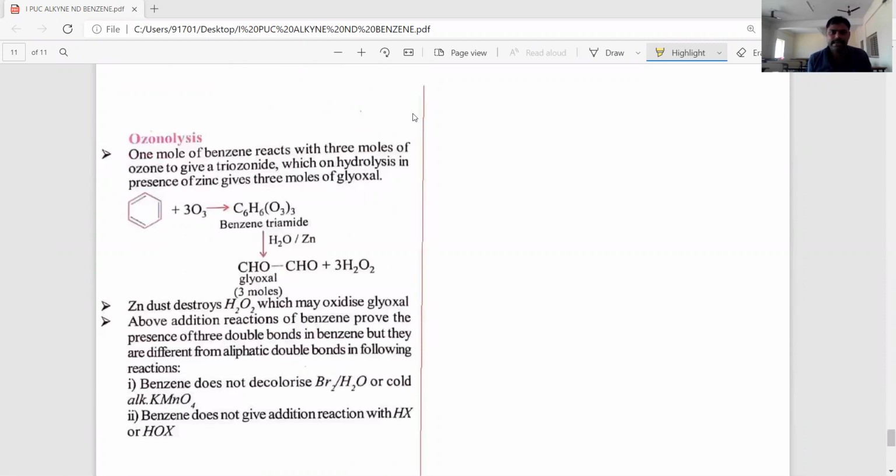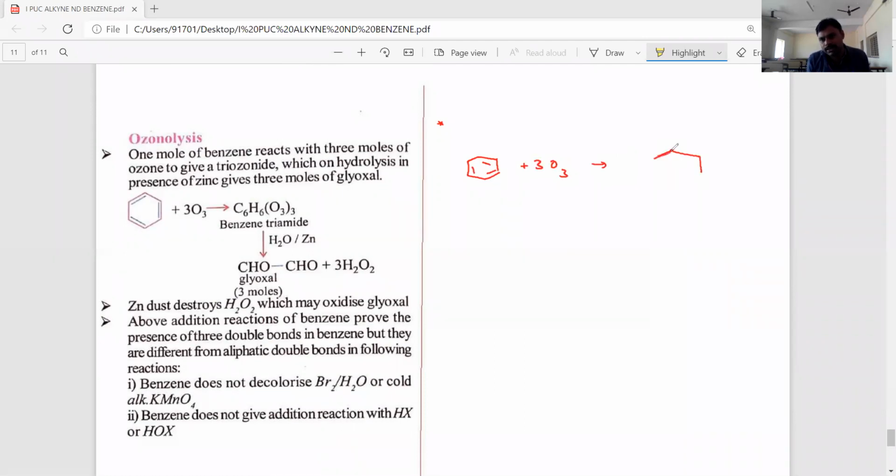Benzene contains 3 double bonds, that's why it is adding 3 molecules of ozone. It's taking 3O3 to form triozonide.